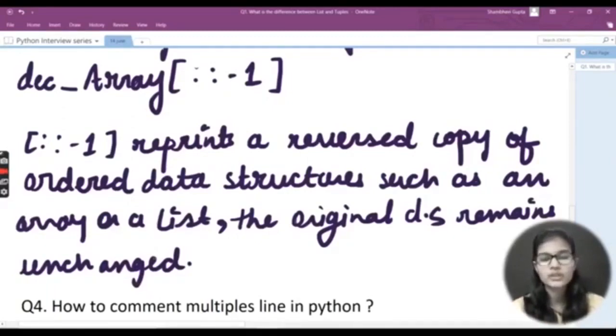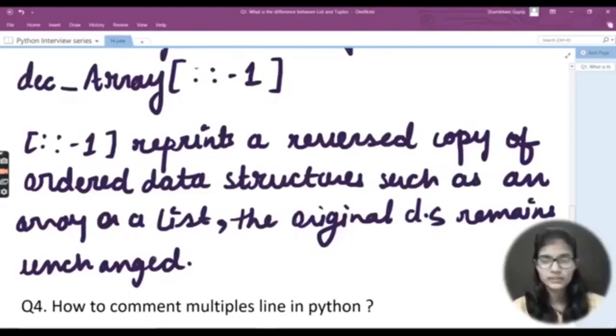This is also a very important question: if you use some slicing technique, does it affect your real strings or data structures? The answer is no, it does not. The original data structure remains unchanged. This is the answer for this particular question.